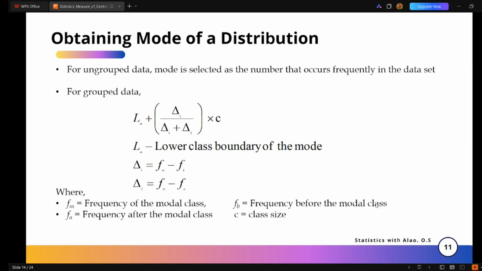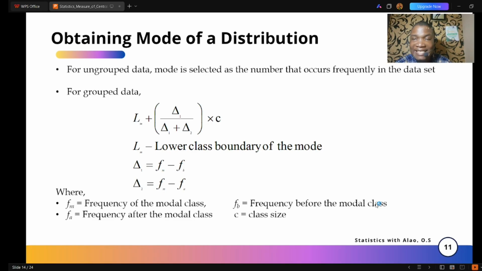Now I need to also state clearly that there is a difference between the largest value in a distribution and the one that occurs frequently. A small number in a distribution can occur frequently. That's the mode. The largest value is the biggest, so it's not the mode. It could be the largest value, but it's not the mode. I've seen people often confuse the mode and pick the largest value because it is the biggest in there. No, it's not the same thing. The one that occurs most is what the mode wants.